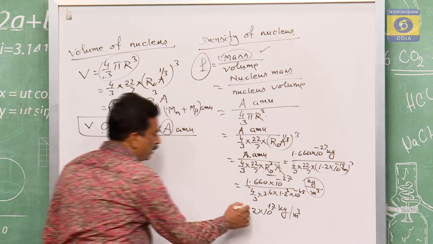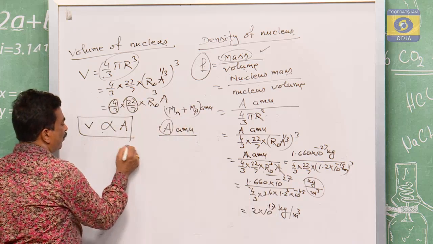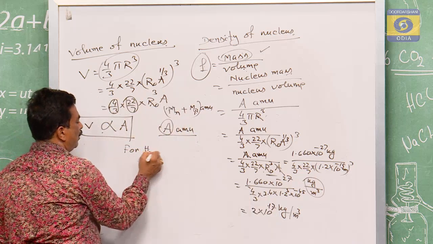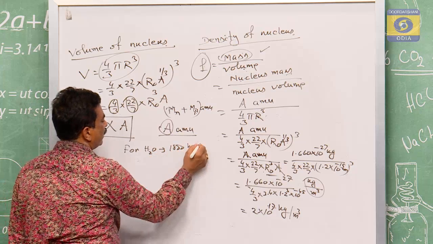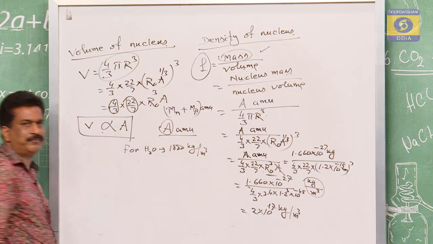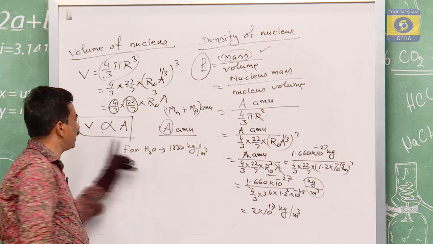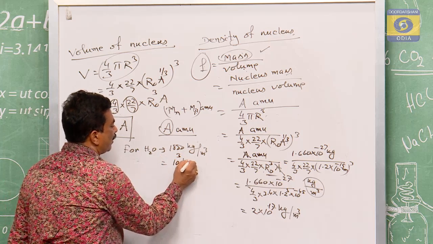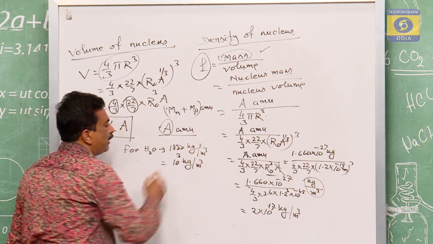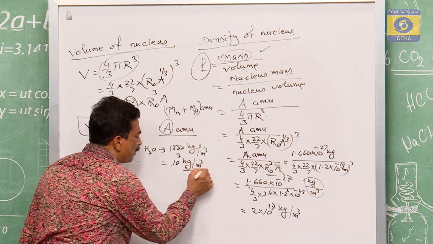Now observe for water: the density is 1000 kg per meter cube, that is 10 to the power of 3 kg per meter cube.